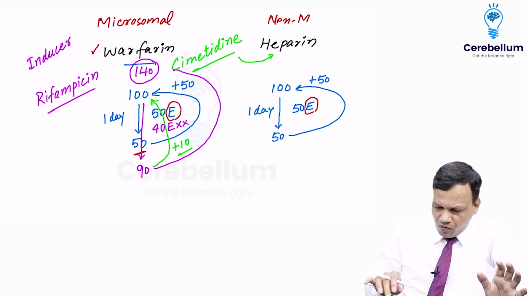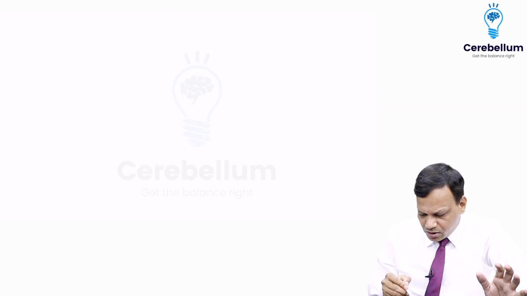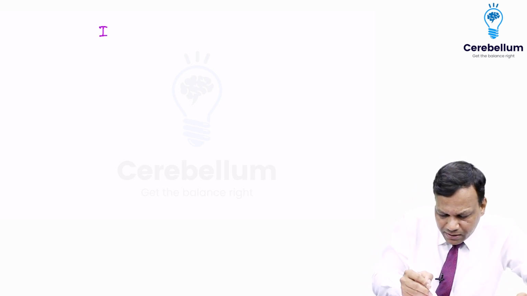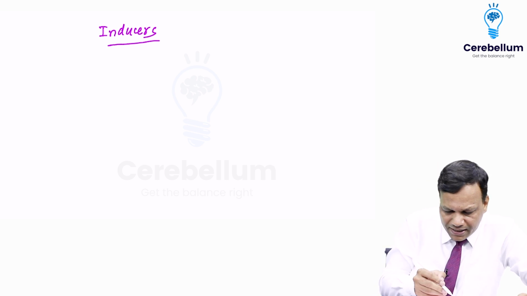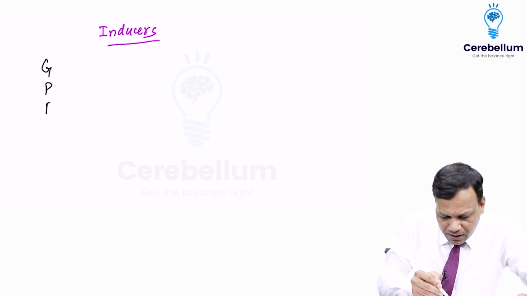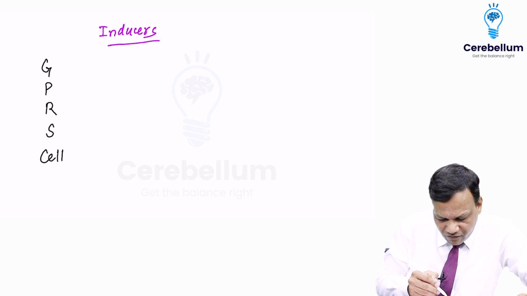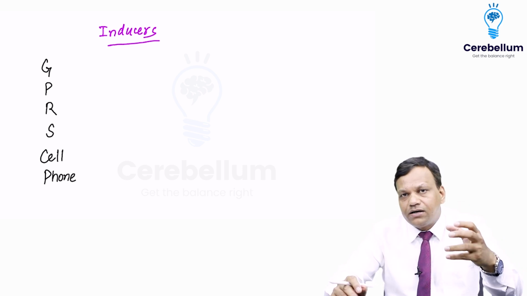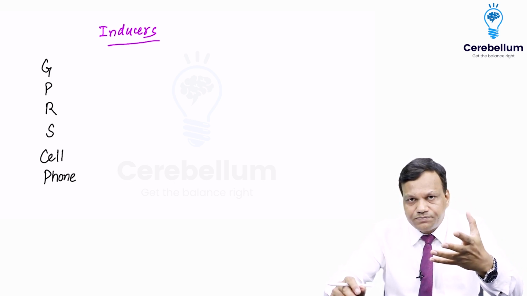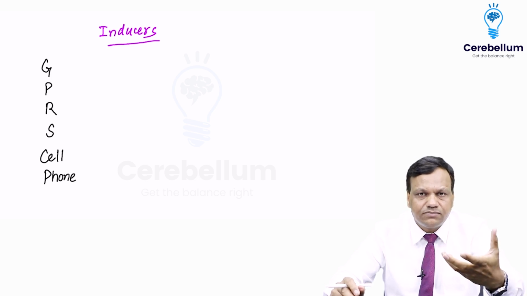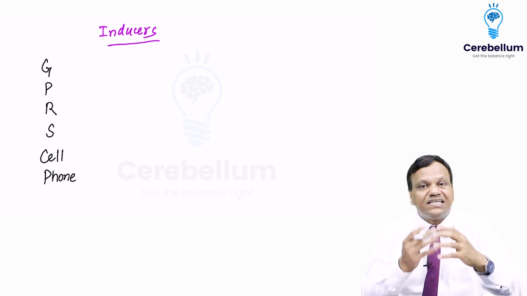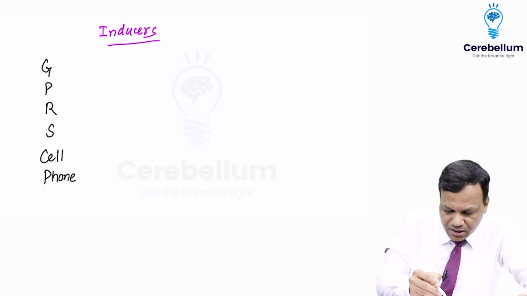Okay. Now we will need to discuss a little bit about these inducers and inhibitors. The important enzyme inducers are remembered as GPRS cell phone. When we get a cell phone with GPRS, our expenditure starts increasing. So you can assume the enzymes also start increasing. These are the drugs which increase the enzymes or induce the enzymes.